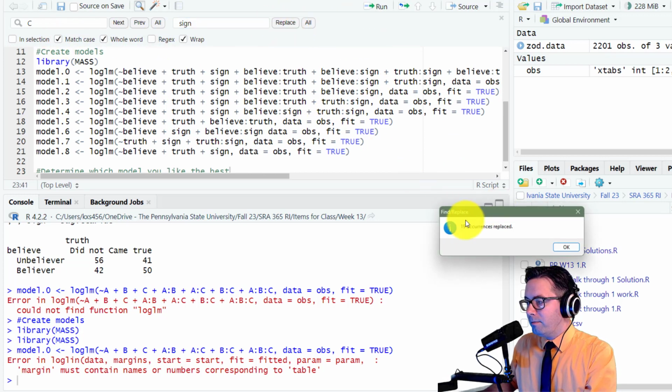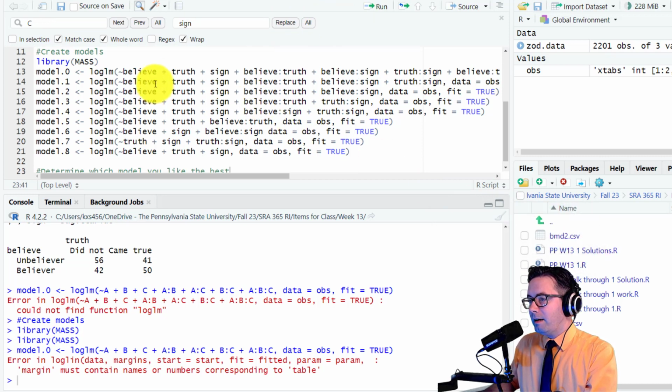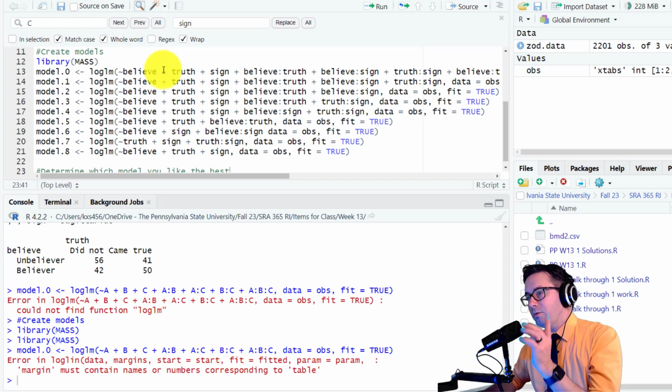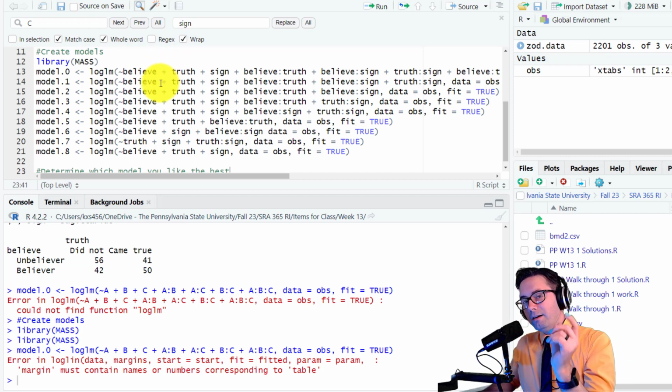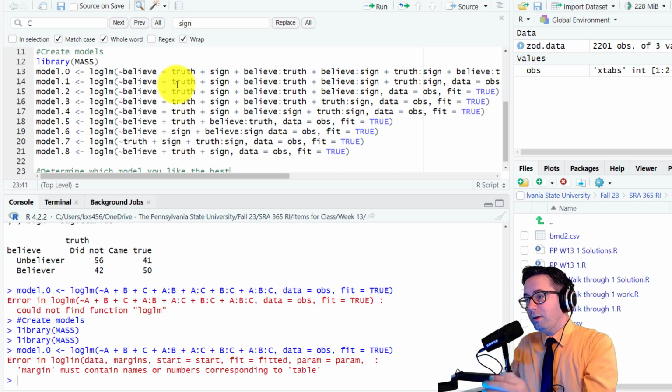Replace all. Should be 19. And that's it. And so notice instead of A, we have believe. Instead of B, we have truth. Instead of C, we have sign, and so on and so forth. And so now we're pairing each one of those values up.